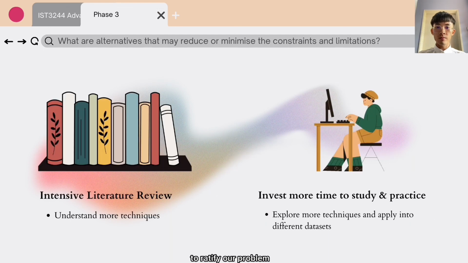To rectify our problems and aim to propose better research studies in the future, we target ourselves to perform a more intensive literature review in order to learn more predictive approaches. Furthermore, we will focus on investing more time in studying and performing practical training. This makes us explore more statistical measurements for future studies and avoid mistakes.